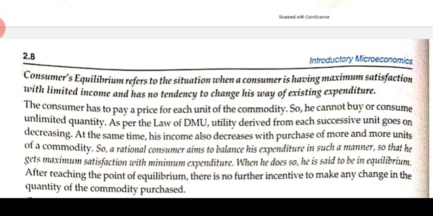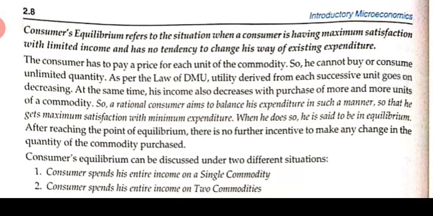So a rational consumer always aims to balance his expenditure in such a manner that he or she gets the maximum satisfaction with minimum expenditure. When he does so, he is said to be in equilibrium. At that point the consumer is said to be in equilibrium. After reaching the point of equilibrium, there is no further incentive to make any change in the quantity of the commodity purchased. So that is the consumer equilibrium.